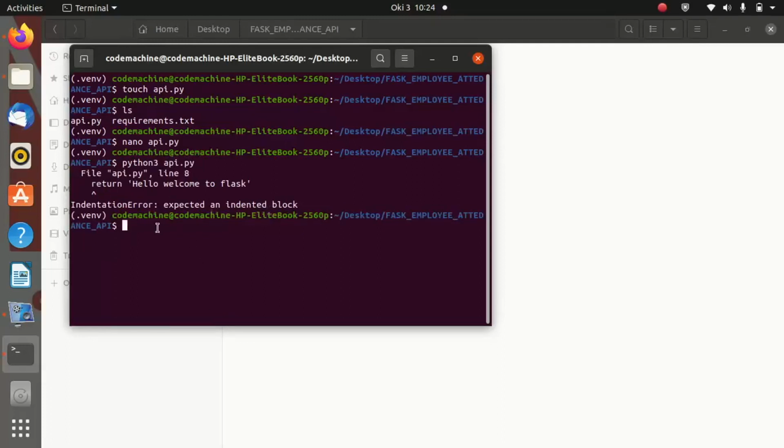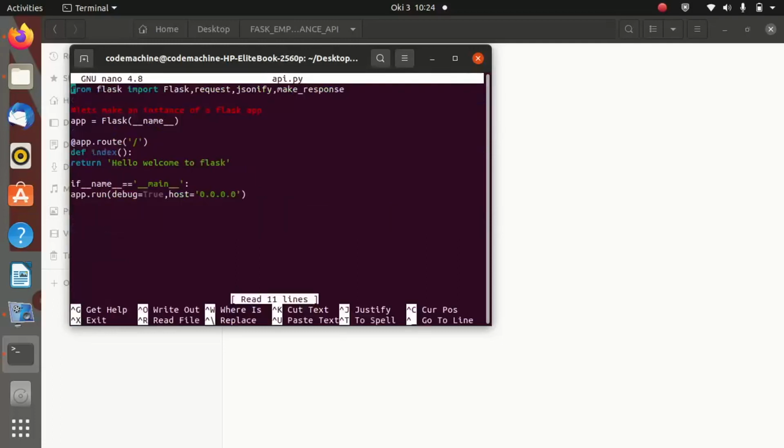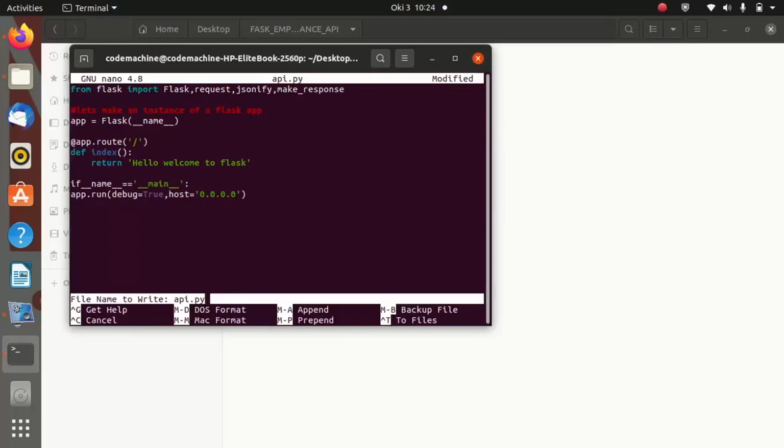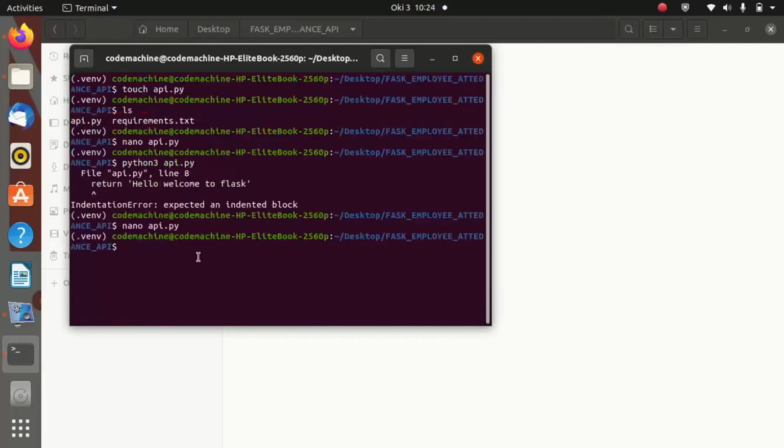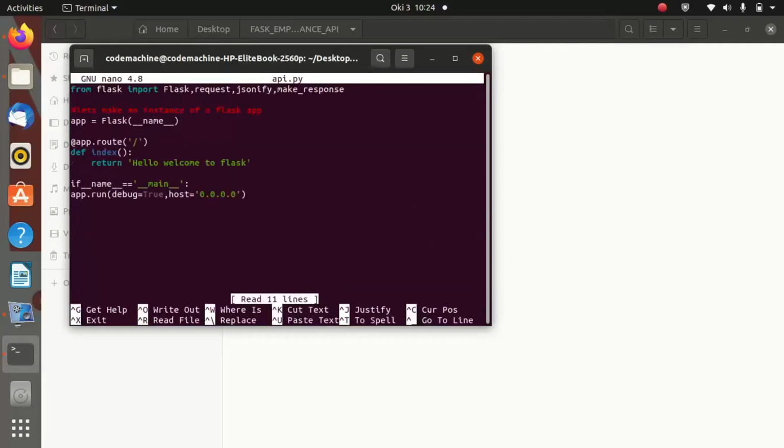and okay, we never indented well our code. So let us go back inside the nano editor and try to indent this. So that one must be indented. So Ctrl O to save, hit enter, then Ctrl X to exit, then you run the server.